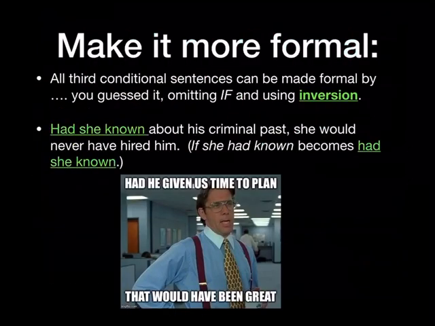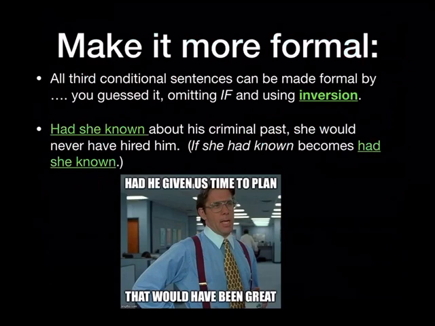Again, we can make it more formal. The good news here is that all third conditional sentences can be made more formal by, well, if you've been paying attention, you should know that it's omitting if and using inversion. So let's have a look at the example. Had she known about his criminal past, she would never have hired him. Essentially, this is if she had known. If she had known becomes had she known.